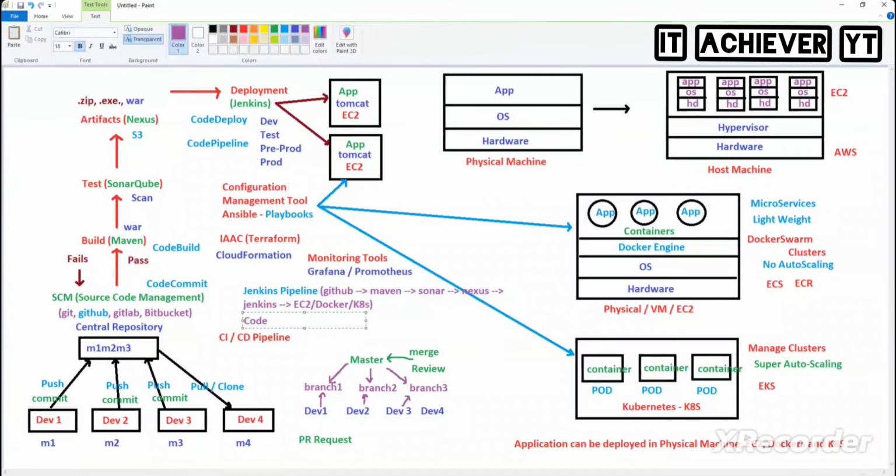Whereas in AWS, we have something called CodePipeline. In CodePipeline, again, we don't need GitHub; we have CodeCommit and CodeBuild. Then we have a service for testing, and then S3. And then we have CodeDeploy, and then you can directly deploy to EC2, Docker or EKS. This is the AWS pipeline.